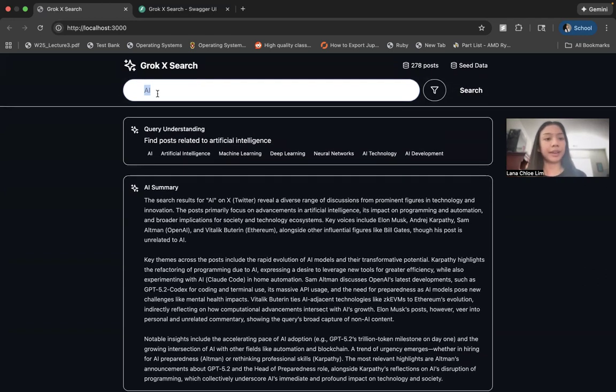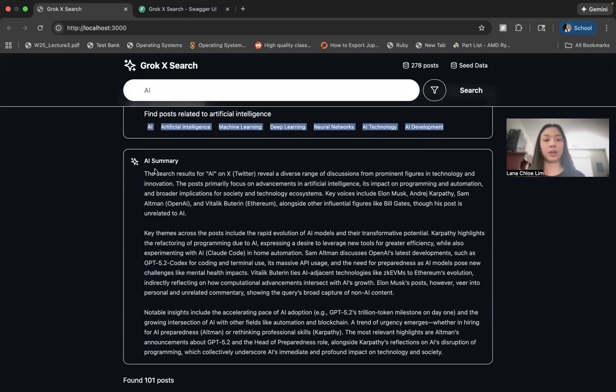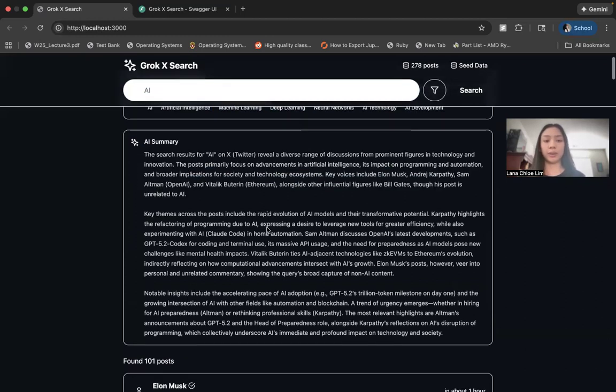So yeah, the query finished loading. The first thing that our application returns is query understanding. So it knows that it wants to find posts related to artificial intelligence, and then it gives a bunch of other subtopics related to that keyword. And then Grok provides an AI summary of what the search results look like, how they range from things like implications for society.